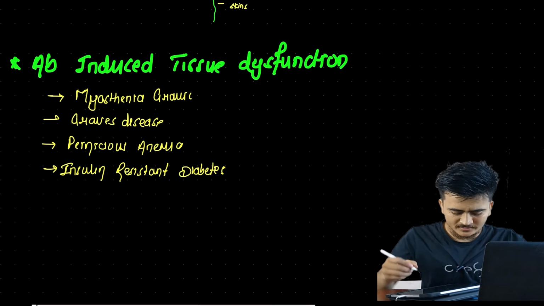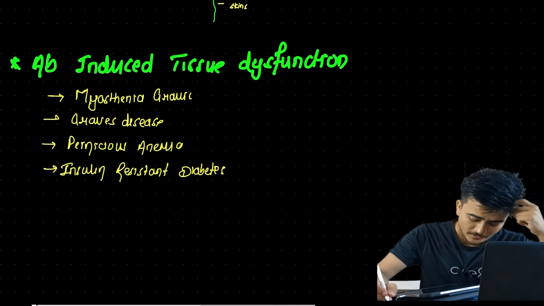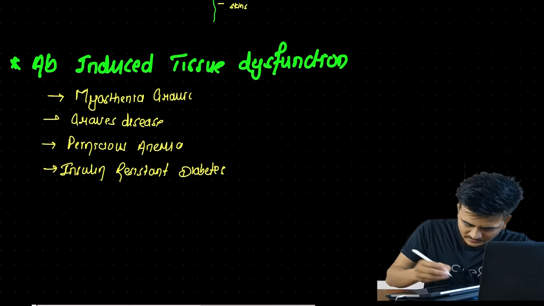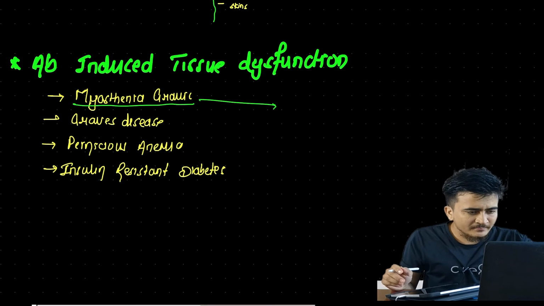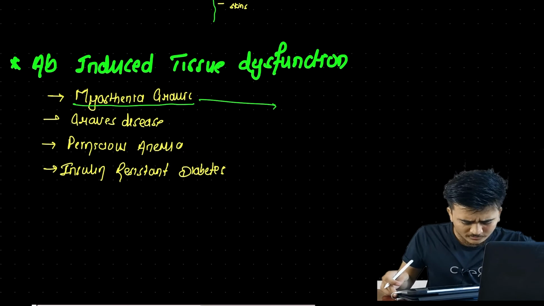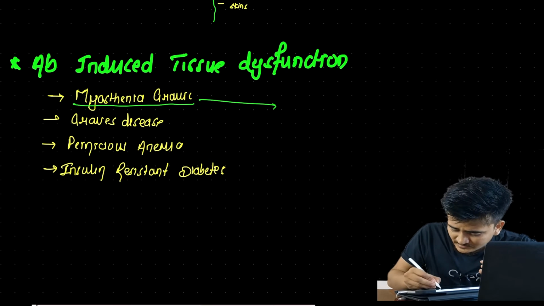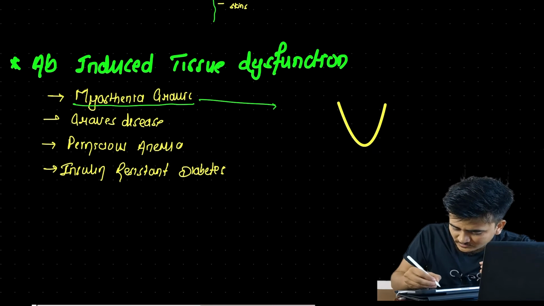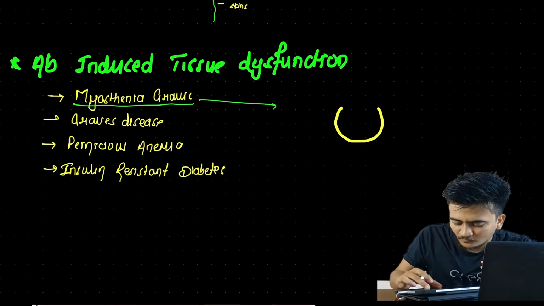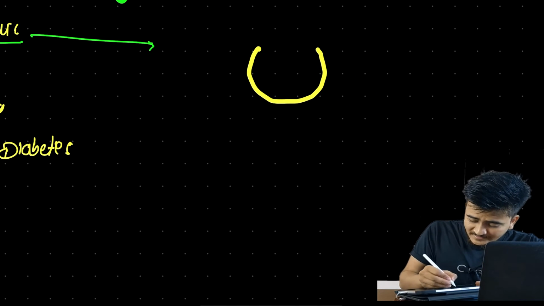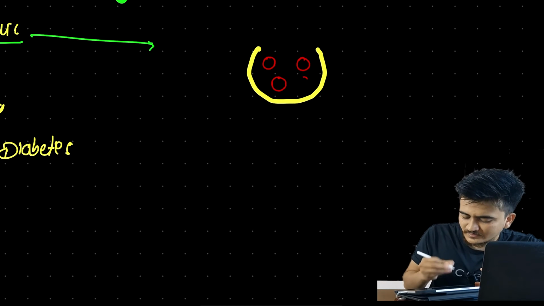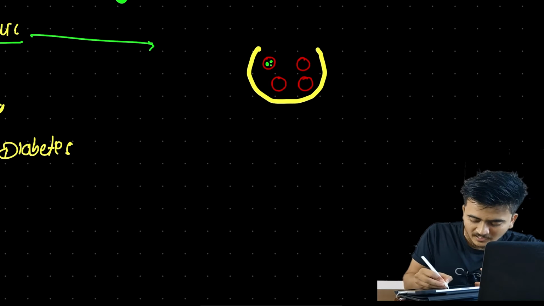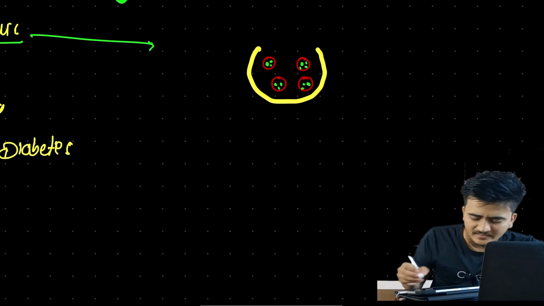Okay, to understand this antibody induced tissue dysfunction, we'll take one example, and that example is myasthenia gravis. Let us talk about the normal condition. This is our nerve ending. What this nerve ending consists of is several vesicles, and inside these vesicles there are neurotransmitters. These neurotransmitters are acetylcholines, ACH.